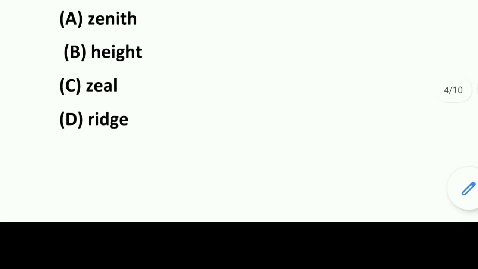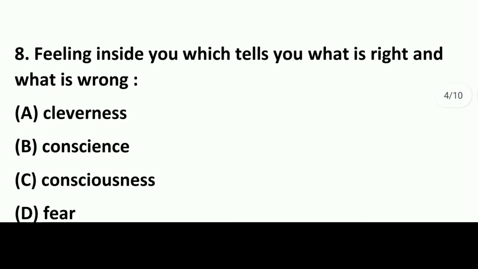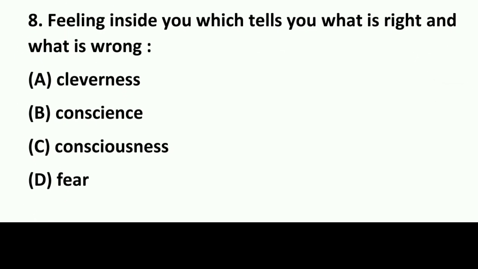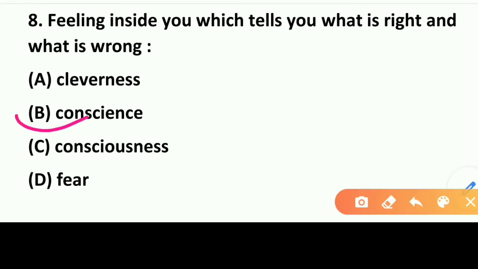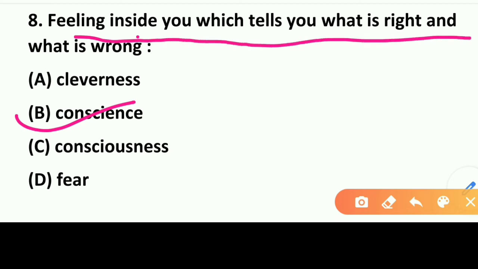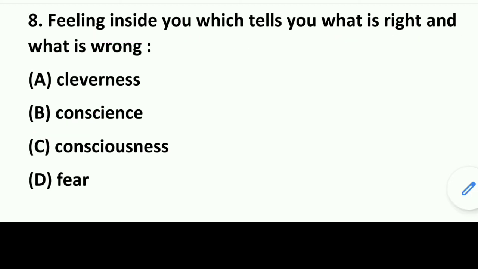Move on to the next question, question number 8. A feeling inside you which tells you what is right and what is wrong. Option A cleverness, option B conscience, option C consciousness, and option D fear. So here the answer will be option B conscience. This is a feeling that lets you know what is right and what is wrong. Clear?